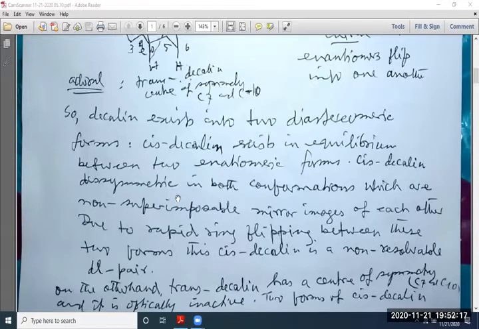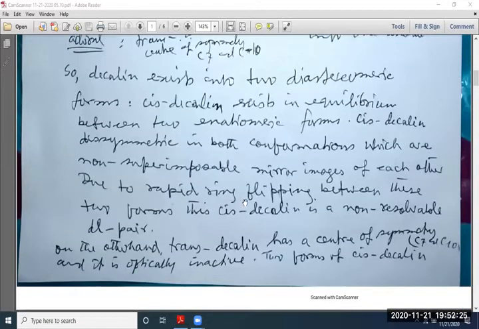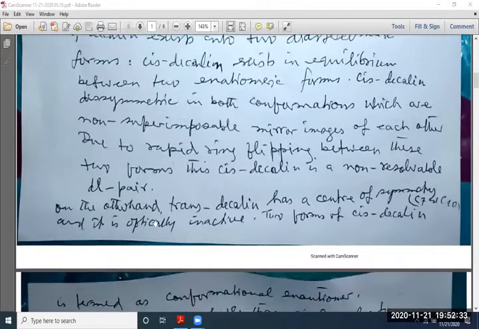So cis-decalin is dissymmetric in both conformations, which are non-superimposable mirror images of each other. Due to rapid ring flipping between these two forms, cis-decalin is a non-resolvable DL pair. It is not separable. On the other hand, trans-decalin has a center of symmetry and it is optically inactive.